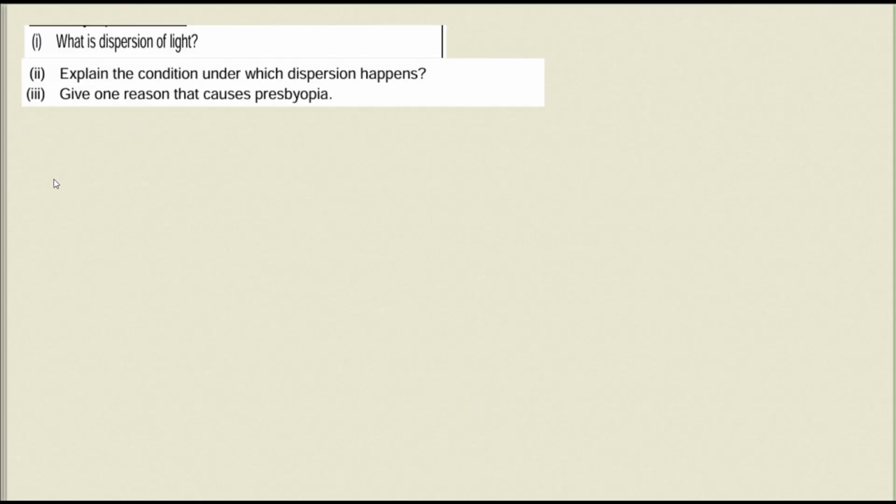Next questions are very simple. One by one we can answer. It is directly given in your textbook. What is dispersion of light? Dispersion of light is nothing else.